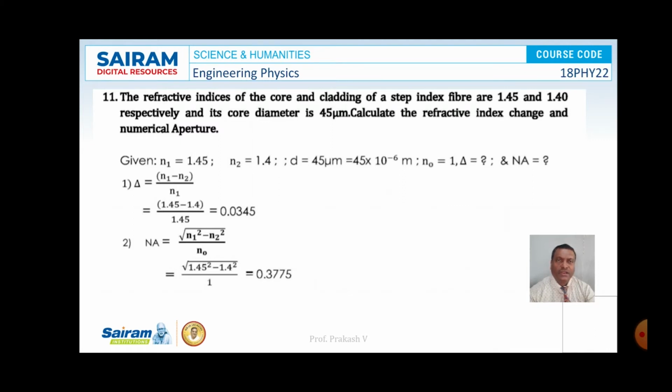So delta, or del, is equal to n1 minus n2 by n1. Substitute the values of n1 and n2 here, that is 1.45 minus 1.4 divided by 1.45, and on simplification the value of del is found to be 0.0345. Numerical aperture is equal to square root of n1 square minus n2 square divided by n0, that is equal to square root of 1.45 square minus 1.4 square divided by 1. So on simplification, the value of NA is 0.3775. So this is the solution for the given problem.